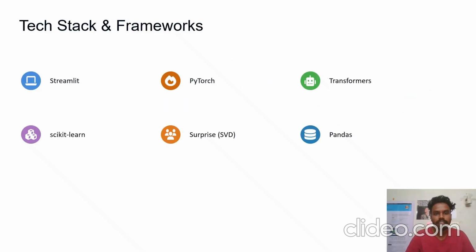As for the tech stack, I have used Streamlit for the user interface, then PyTorch and Transformers for emotion detection. Along with that, I have used scikit-learn for audio feature modeling, and scikit-surprise for SVD, which I used for collaborative filtering, and lastly Pandas for normal data handling with data frames.